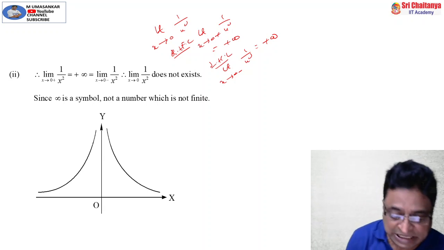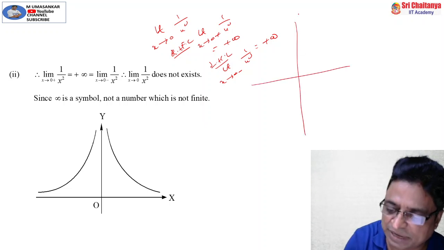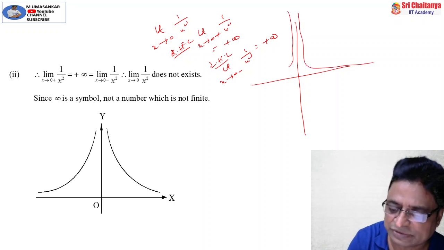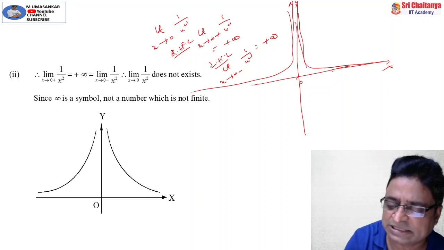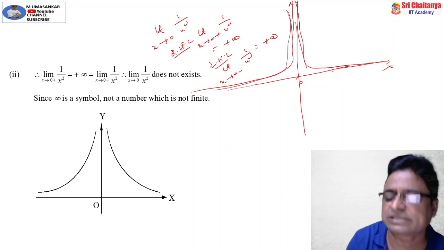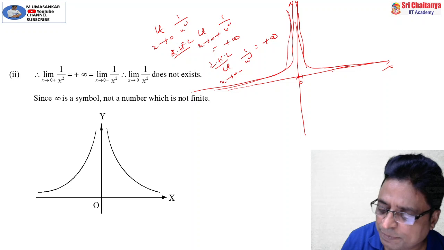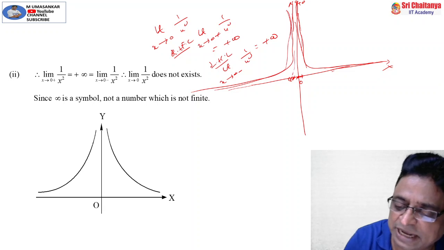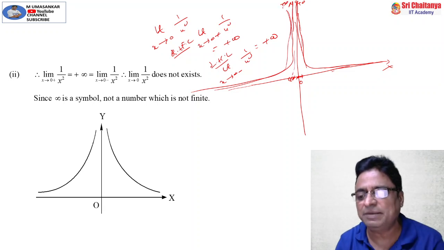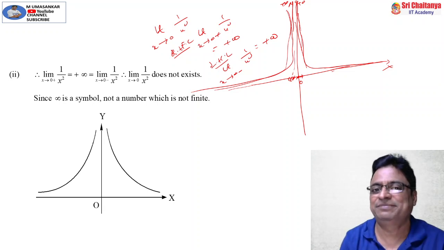Clear? Graphically, the graph of 1 by x square is like this. Please practice these graphs. The 1 by x square graph is always like this. This is 0, this is the x axis and this is the y axis. This curve never intersects the x axis or y axis. It is always above the x axis only. At 0 plus, it goes to plus infinity. Again at 0 minus, in the left hand limit, it goes to plus infinity. That means both the left hand limit and the right hand limit are plus infinity. So the limit of the function is infinity.